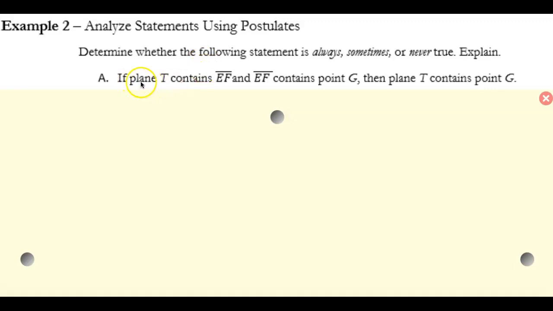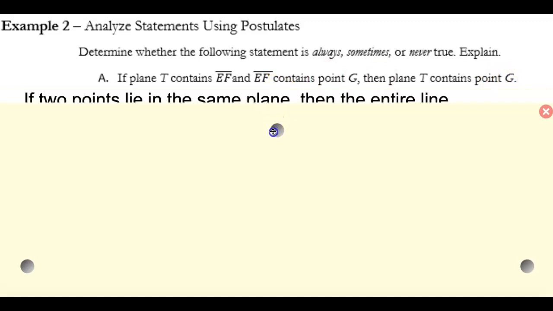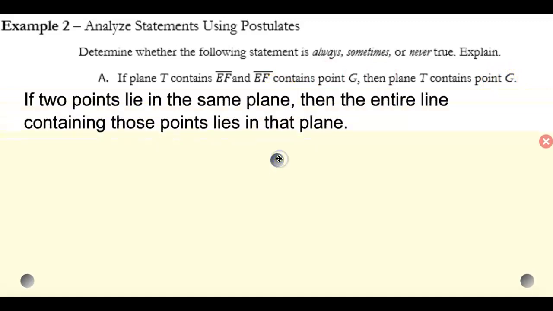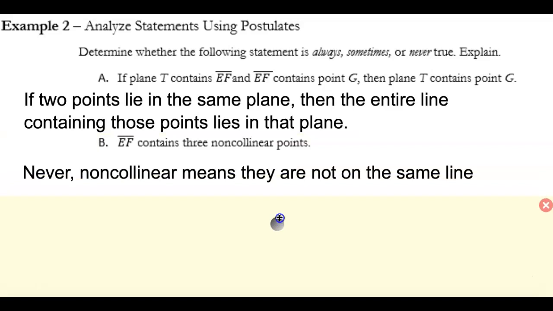Here it says if plane T contains line EF, and EF contains point G, then plane T contains point G. For this one, if 2 points lie in the same plane, then the entire line containing those points lies in the plane.